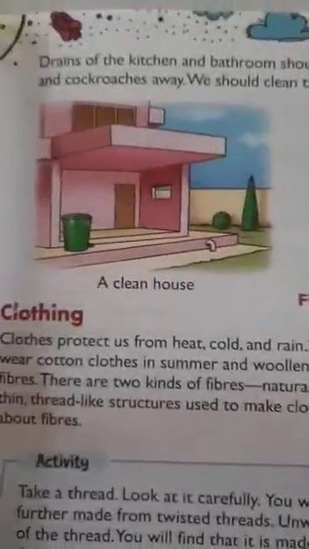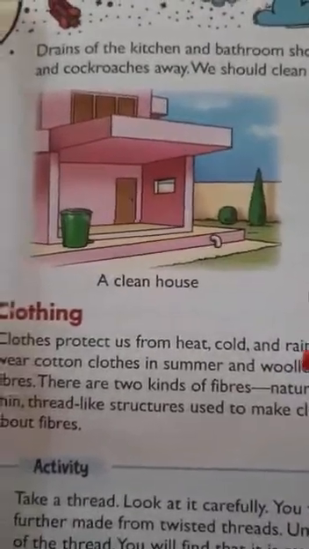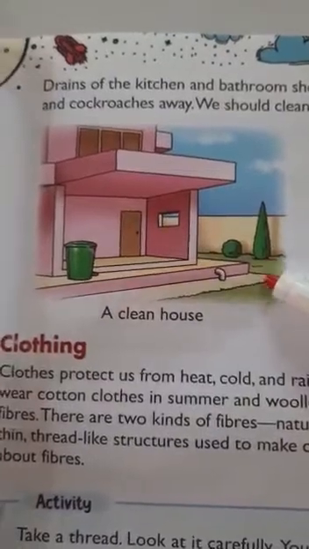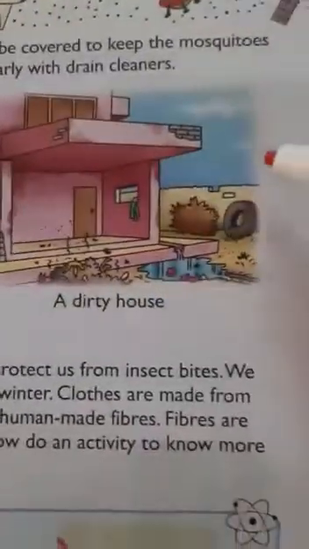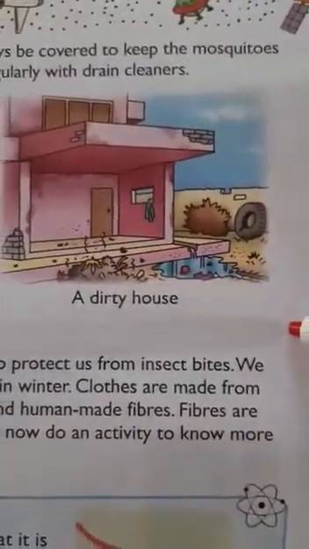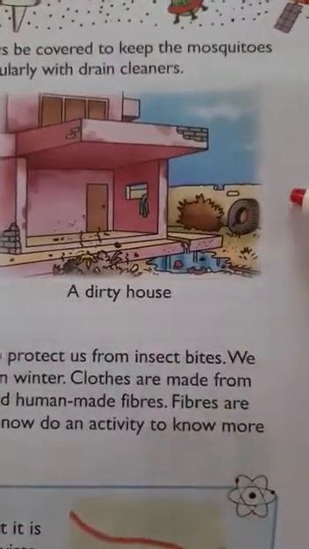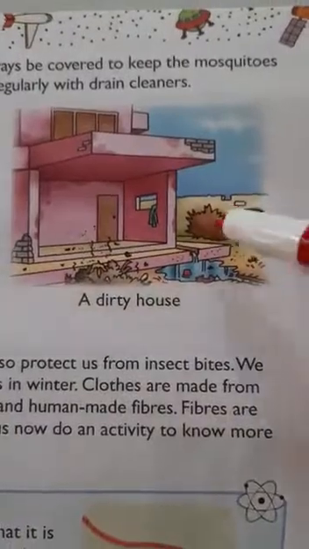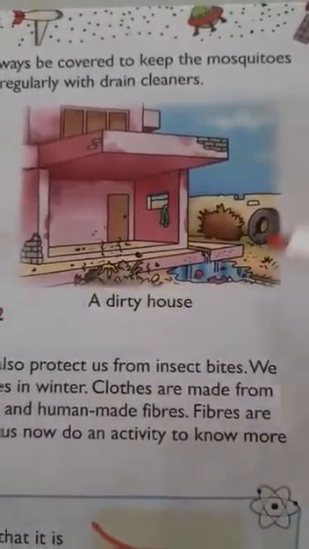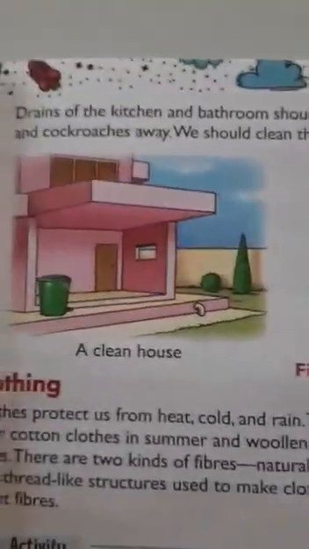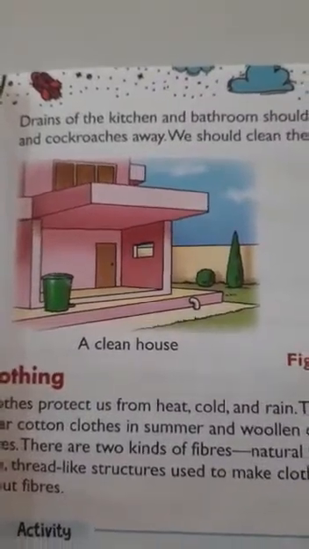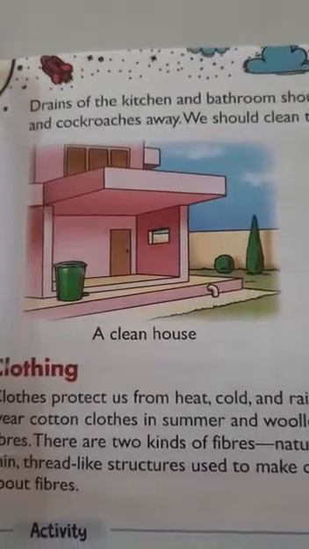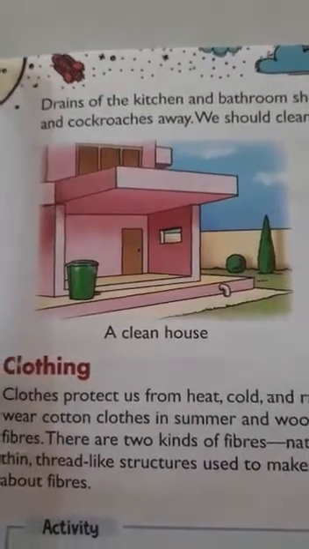So here two pictures are given. This is an example of a dirty house, and here is an example of a clean house. In the dirty house, everywhere there is garbage and mud, and it is not cleaned properly. The open spaces, windows, everything is messed up with garbage. And this is a clean house, so we should maintain the cleanliness of our house, as well as the surroundings of the house.